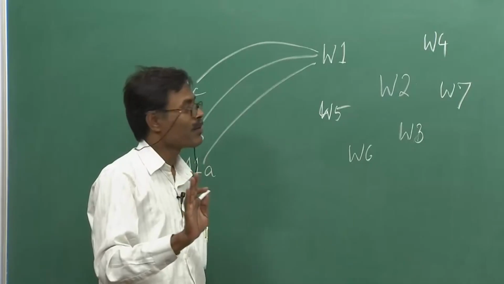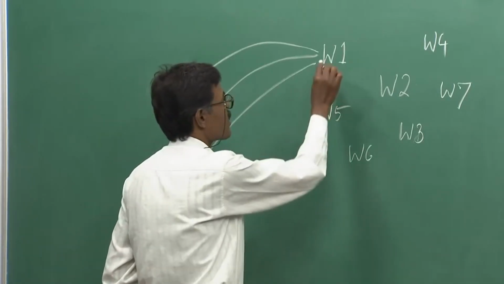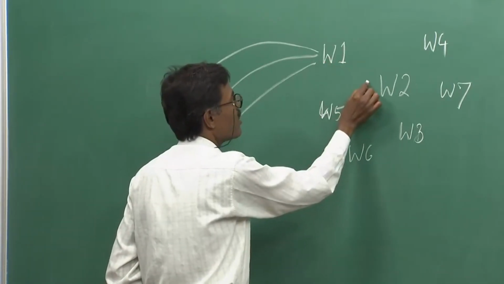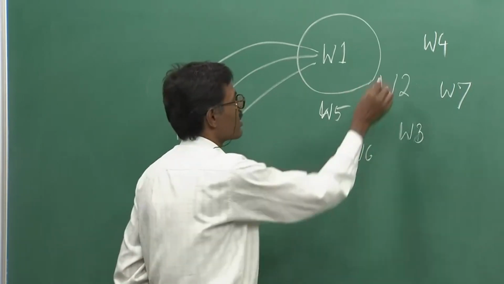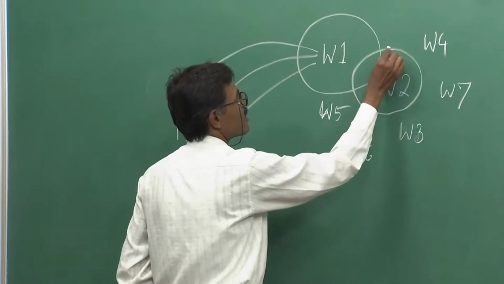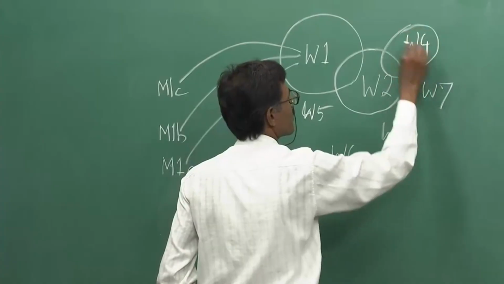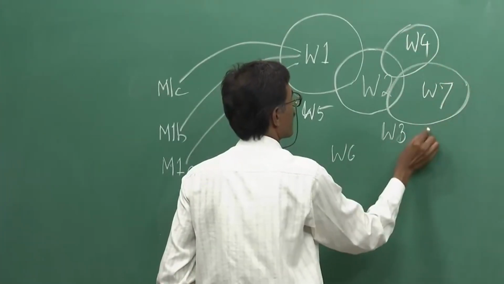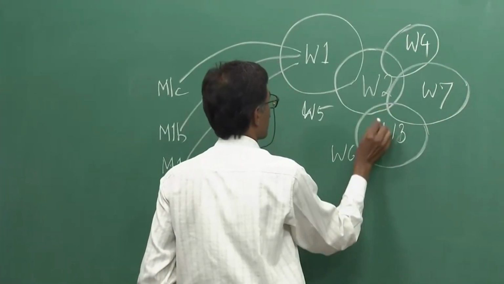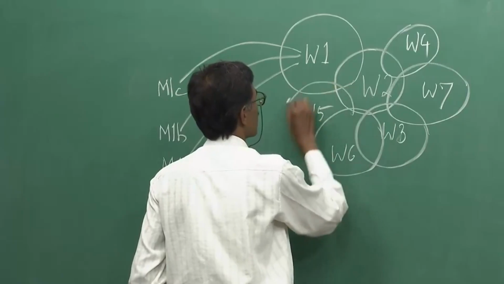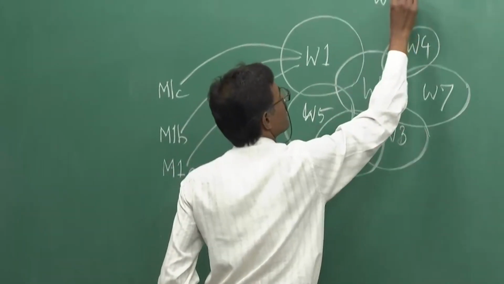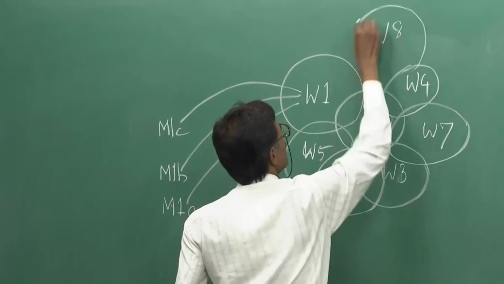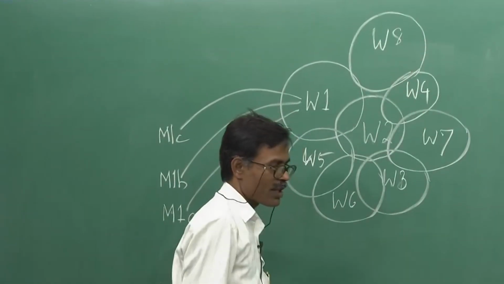It is not so. What really happens is that this word has a field of meanings. This word has a field of meanings. This word has another field of meanings. And then there is another word which has this field of meanings.